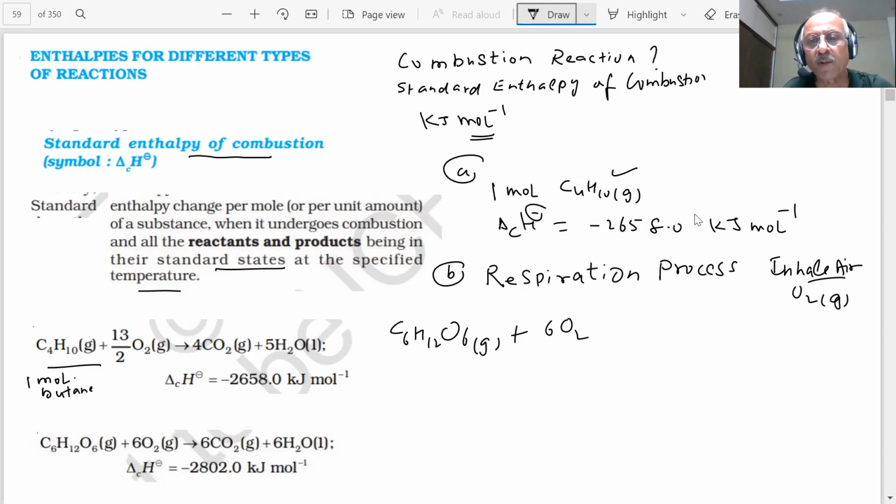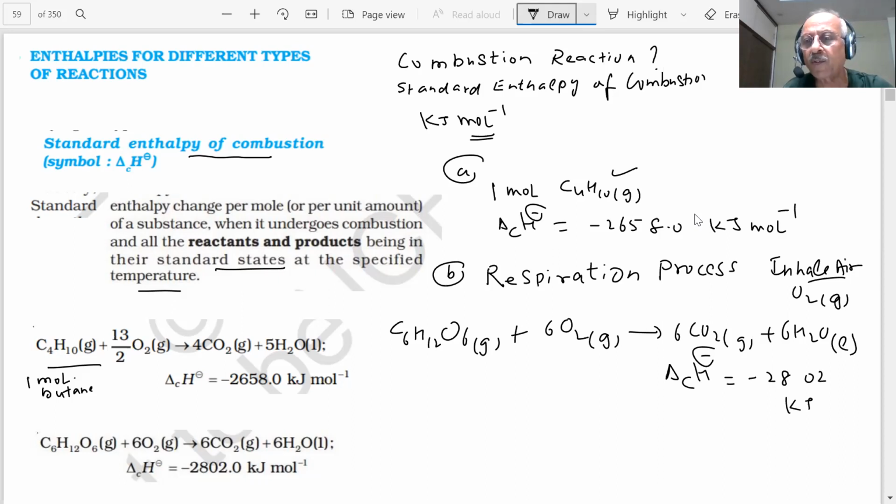When 1 mole of glucose undergoes combustion, it will produce carbon dioxide gas and water, liquid, and the enthalpy of combustion per mole is minus 2802 kilojoules per mole, students. Note down, this is the enthalpy of combustion.